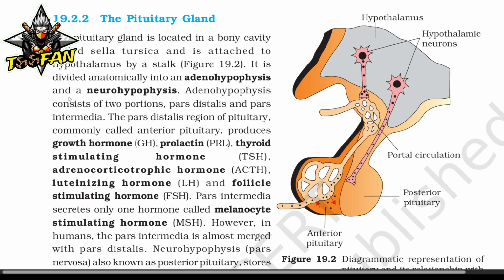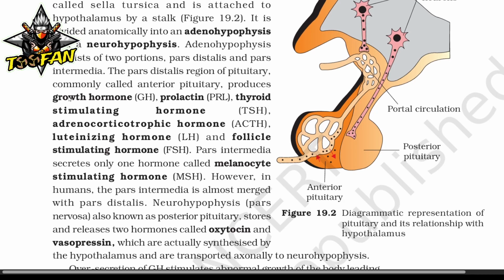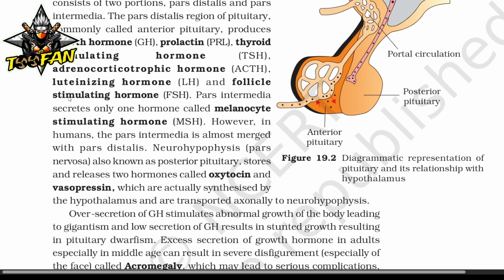Pars intermedia secretes only one hormone called melanocyte stimulating hormone. However, in humans, the pars intermedia is almost merged with the pars distalis. Neurohypophysis, pars nervosa, also known as posterior pituitary, stores and releases two hormones called oxytocin and vasopressin, which are actually synthesized by the hypothalamus and are transported axonally to neurohypophysis.